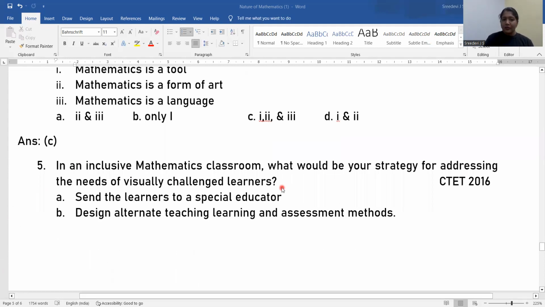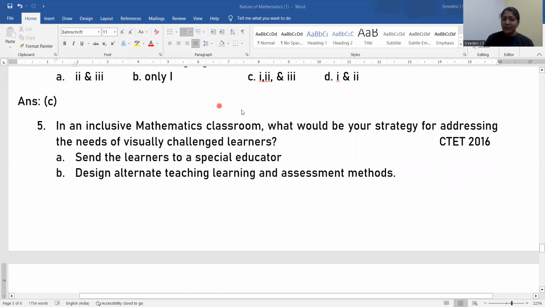Then, fifth question. In an inclusive mathematics classroom, what would be your strategy for addressing the needs of visually challenged learners? What do we teachers do? Yes, so let us see the options one by one. Option A, send the learner to special educator. So will we send the students to special educators?